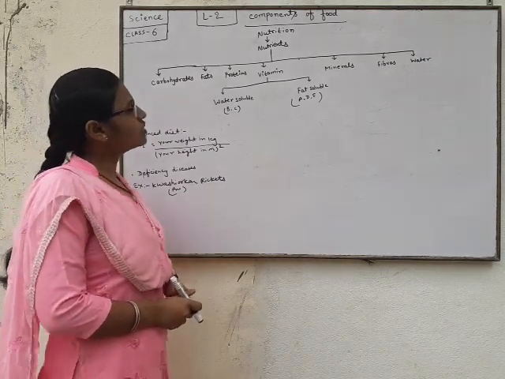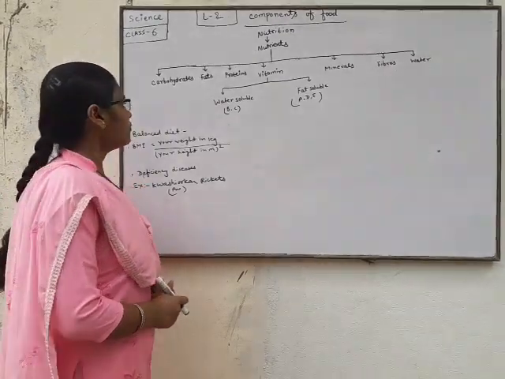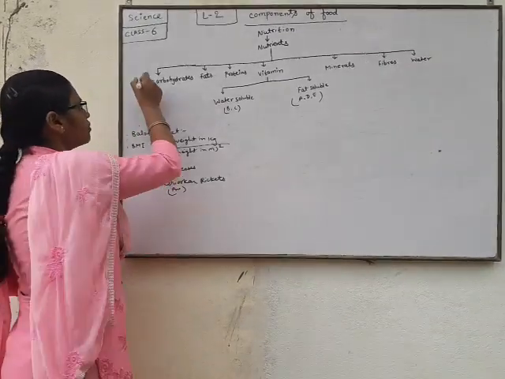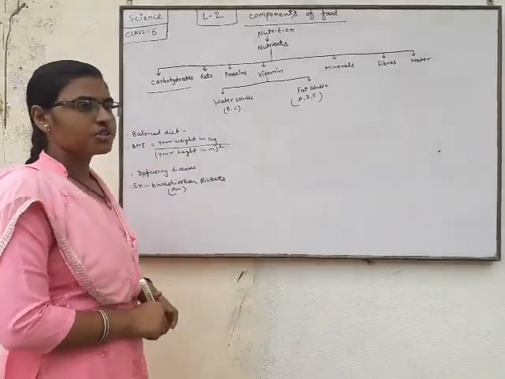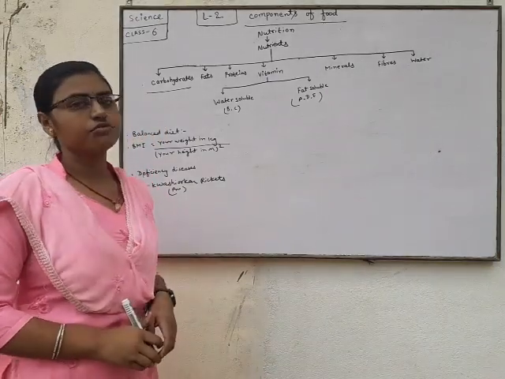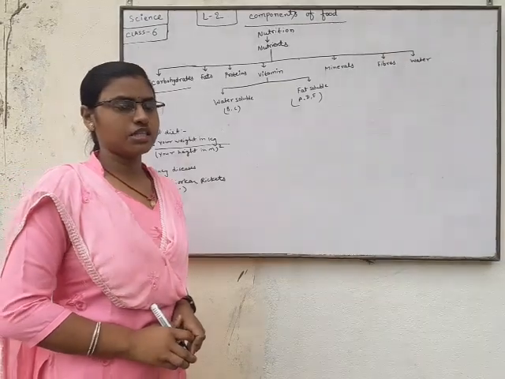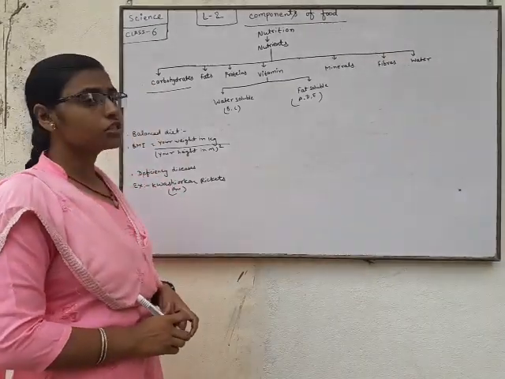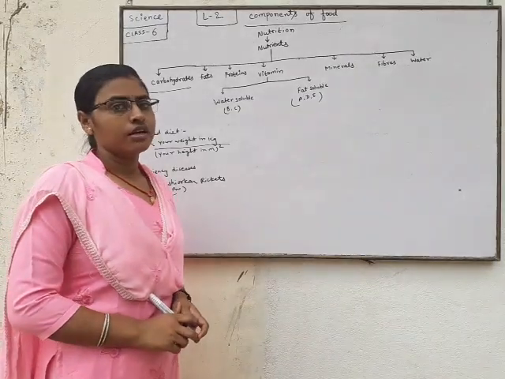At first, I will teach you the components of food one by one. At first, what is a carbohydrate? Carbohydrates are energy-rich substances which are obtained from rice, wheat, barley, and some fruits and vegetables, which are called the sources of carbohydrate. Carbohydrate provides energy.